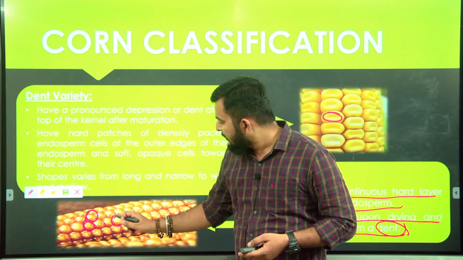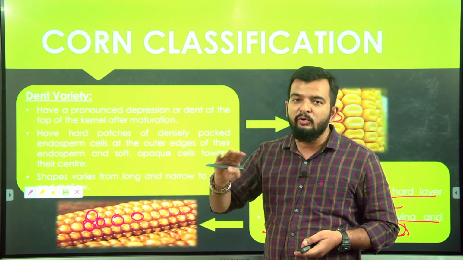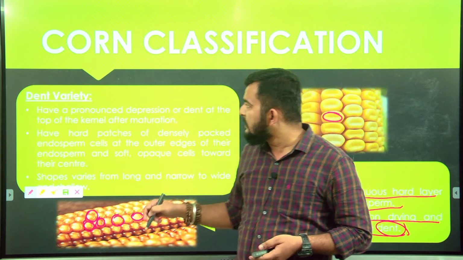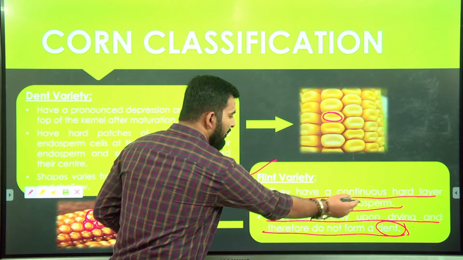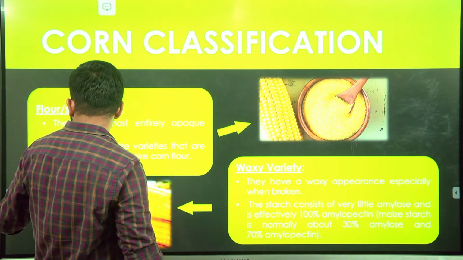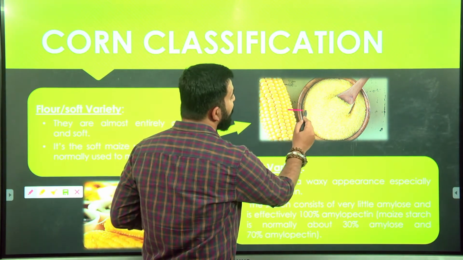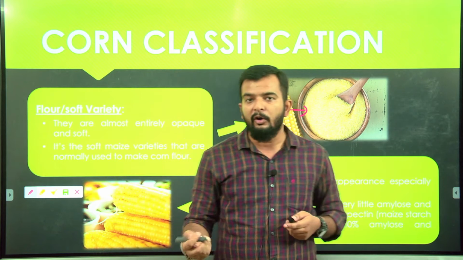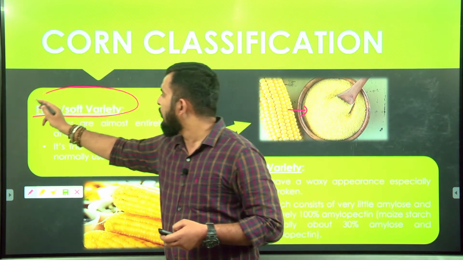Here you can see the kernel will be round, it will not have any dent on the surface. Okay, so this is your flint variety, because it also has a hard layer surrounding the endosperm. Now next we'll see the flour variety or the soft variety. The variety which is used to make flour out of the corn, or which is used to make corn flour, is your flour and soft variety.